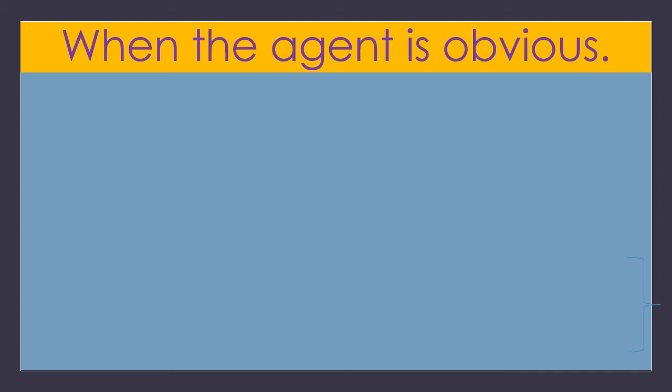You know the second situation when the agent will be missed. When the agent is obvious, when the agent is clear, when the agent is known by everybody, then also we can miss the agent or subject in the passive voice.